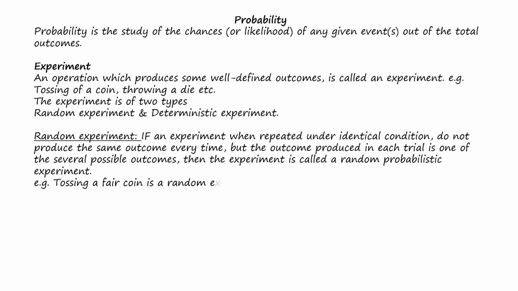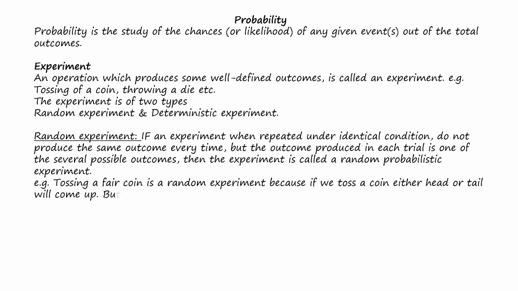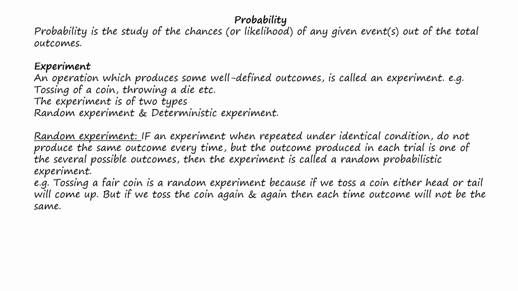For example, tossing of a fair coin is a random experiment because if we toss a coin, either head or tail will come up. But if we toss a coin again and again, then each time the outcome will not be the same. That means if we keep on tossing the same coin, one time we may get head and afterwards we may get tail, or it may happen that continuously 3 or 4 times we may get head and afterwards we'll get tail one time.